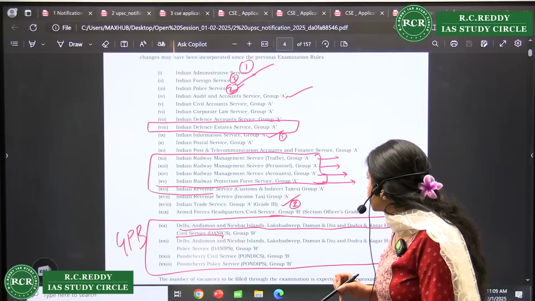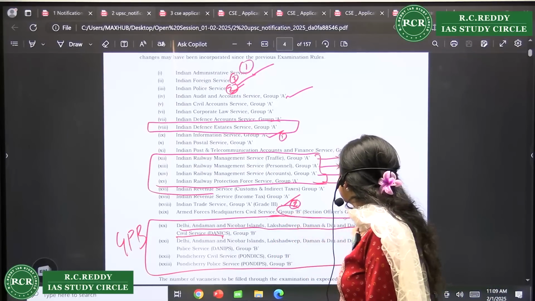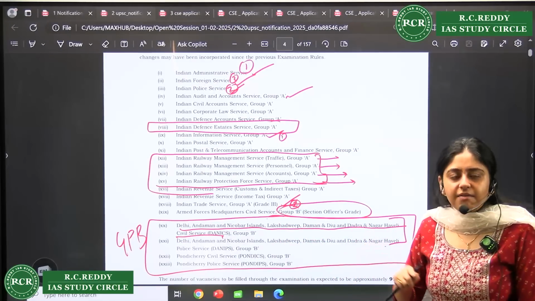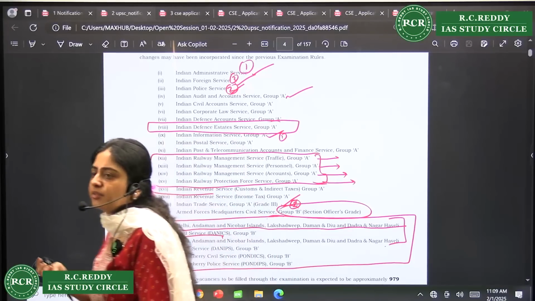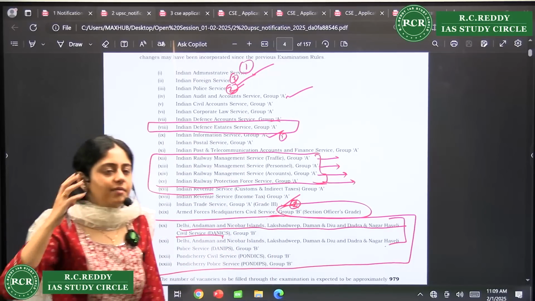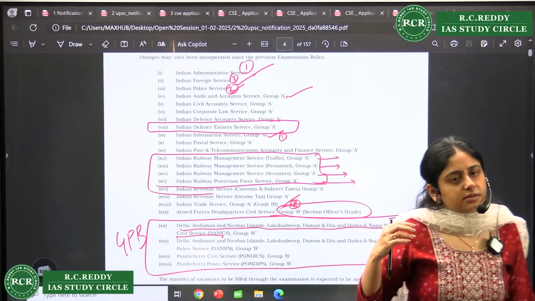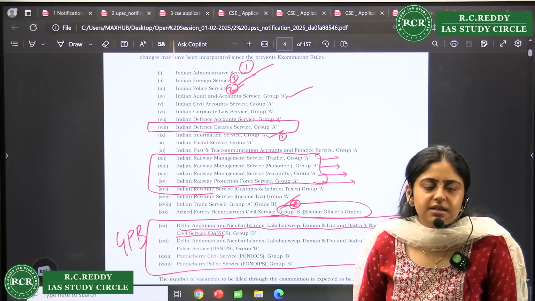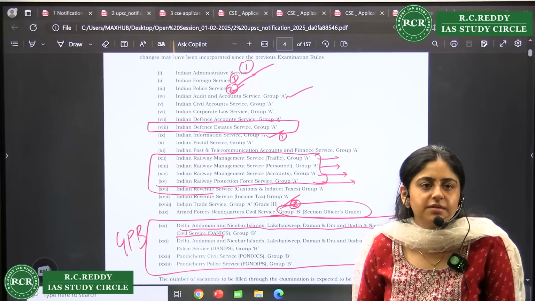Then armed force headquarters, this is also fine, but again a Group B job. Have this Group B job only after your Group A, because the charm of a Group A job, even if it is postal service, is next level, right? But if you have a longer plan in mind, I have one friend whose father was a DANICS officer, and he had difficult 10 years in Lakshadweep etc., but after 10 years he was IAS.